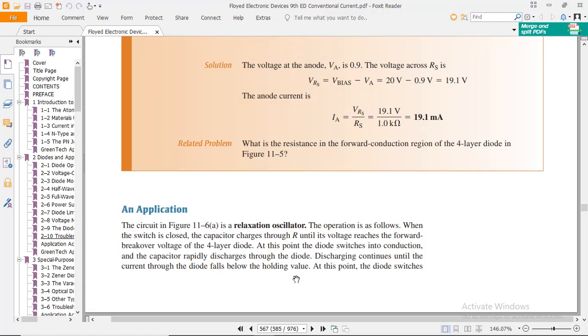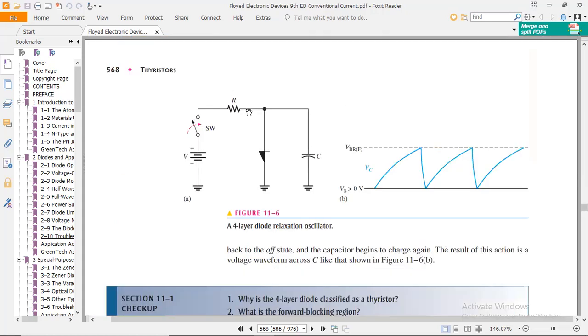the holding value. Holding value means the minimum amount of current; when the four-layer diode or thyristor reaches this level, it stops its conduction. We all know about this. It is the minimum amount of current after which the thyristor or four-layer diode starts working. At this point the diode switches here at this level.